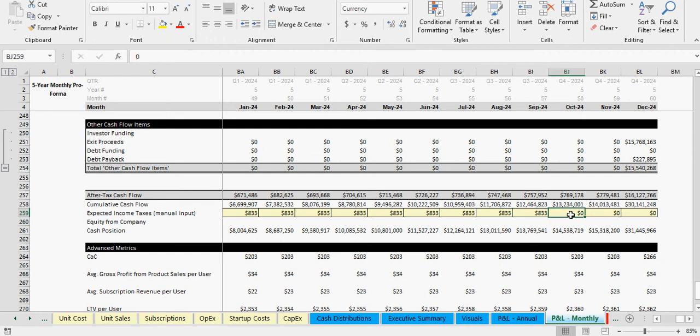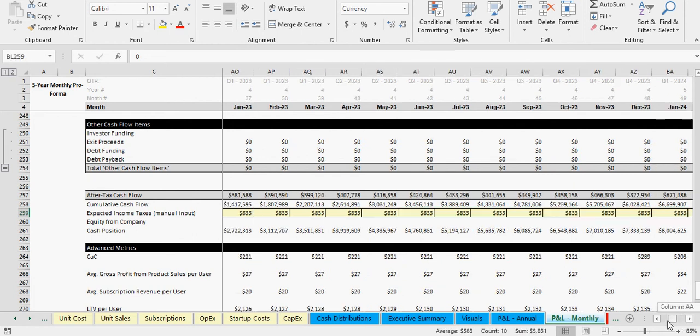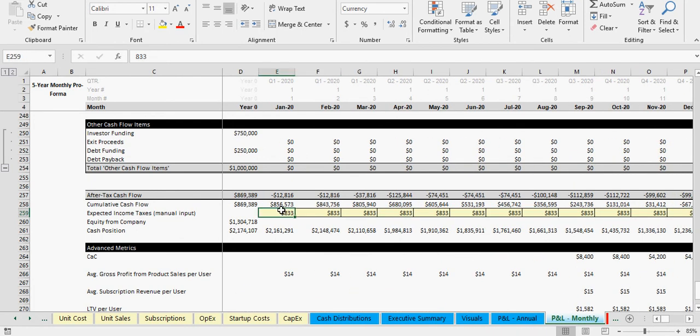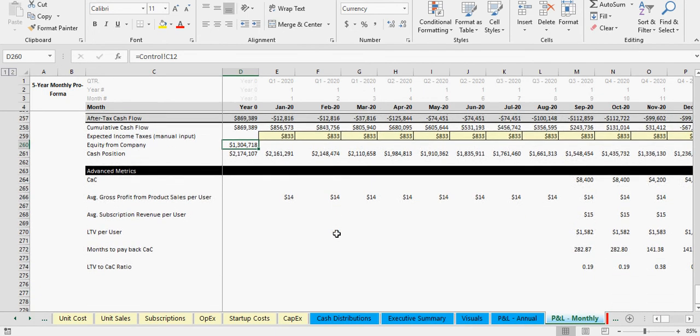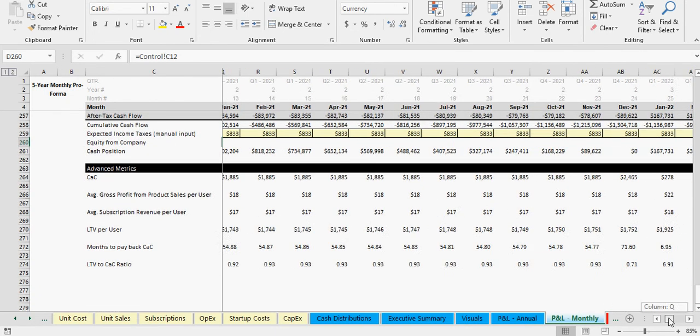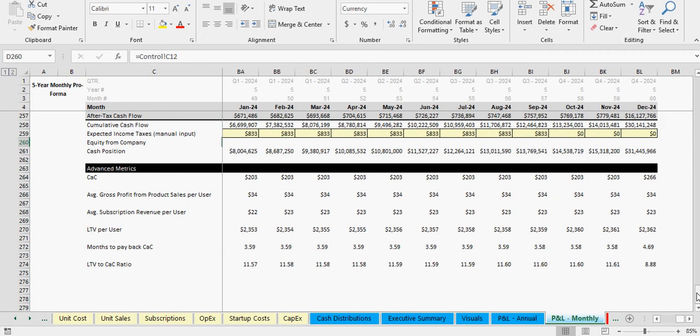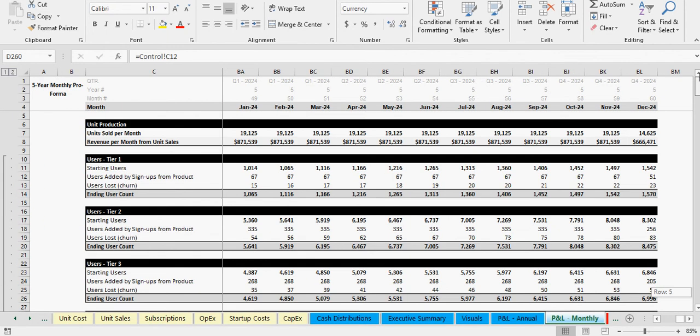And then that will automatically flow through to everywhere else. But that is one input that there is on the P&L monthly tab. I just wanted to get a space for you to actually do something there, account for it if you wanted, but you don't have to. You can put zeros. Equity, cash position, and then here's your advanced metrics on a monthly basis, so I can build those nice charts. So that's all of that.